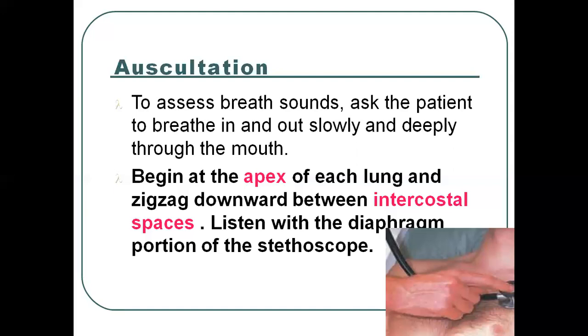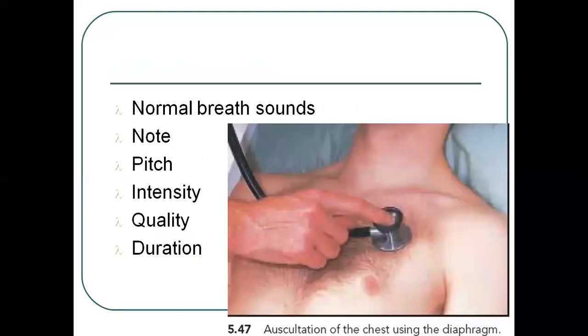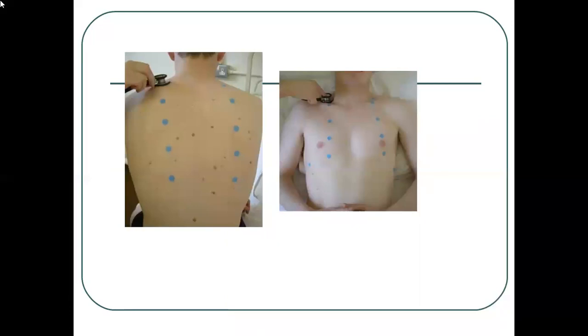So we have to start from the apex of each lung and zigzag downward between intercostal spaces. Then listen with the diaphragm portion of the stethoscope. For the normal breath sound, we have to note the pitch, intensity, quality and duration. In this diagram, this is the posterior and this is the anterior area in which we perform this auscultation.